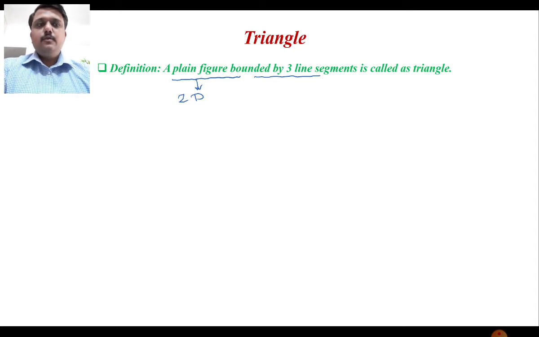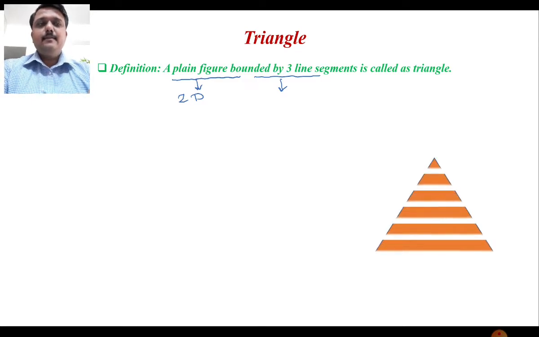The second point is bounded by three line segments. So it must be three line segments and it must be bounded, that is, it must create a closed geometrical diagram. Only if these two conditions are satisfied can we say that the geometrical figure or diagram is a triangle.